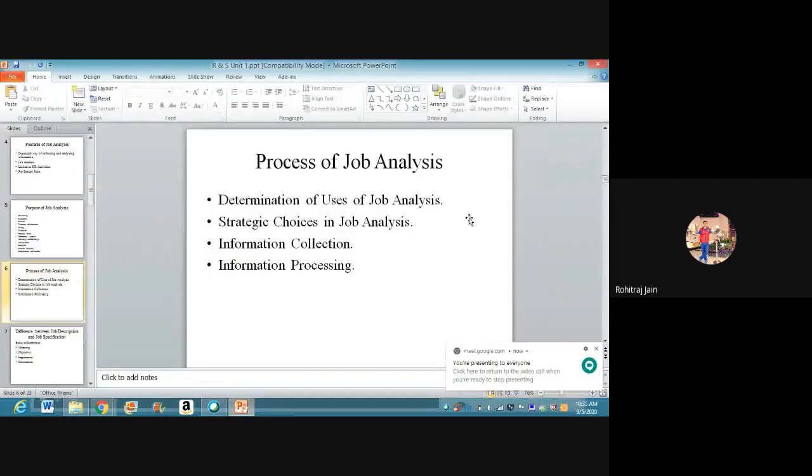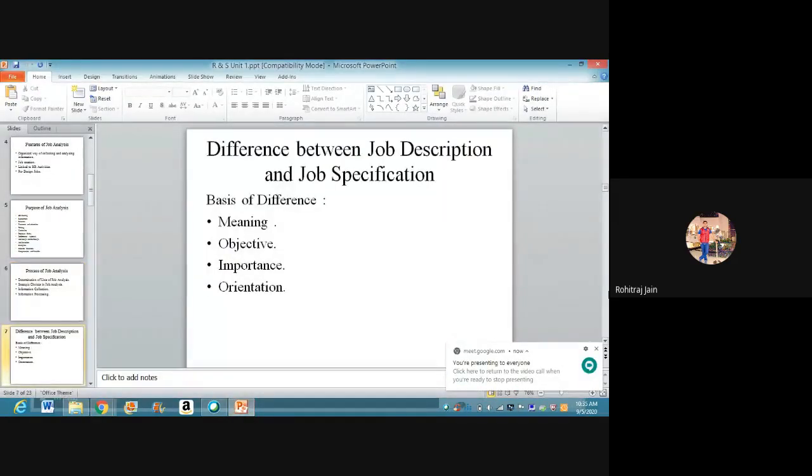I'll go to the next part. Now, after thoroughly understanding the meaning of job analysis, the purpose, some of the features, then the steps involved in job analysis, before going to the difference between JD and JS, what could be the problems in job analysis? Anybody, one or two?